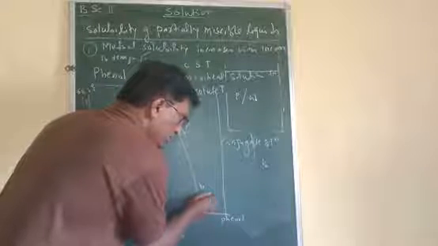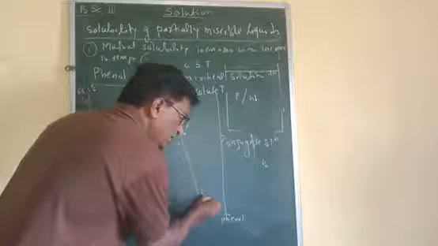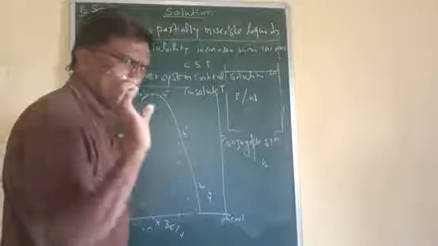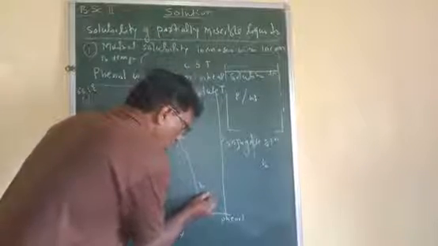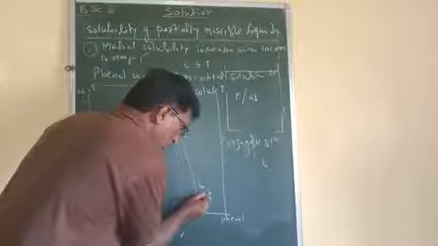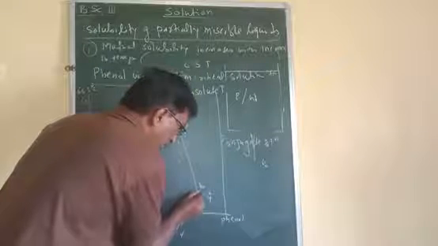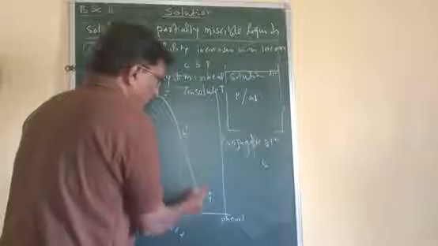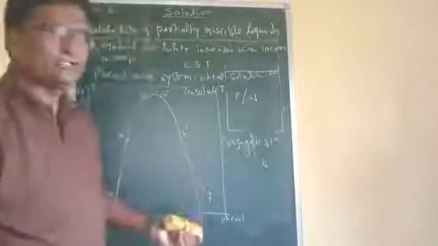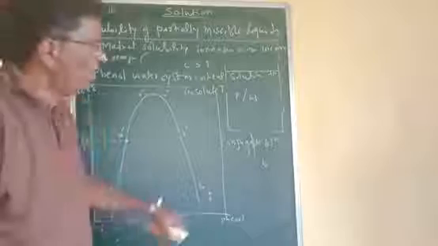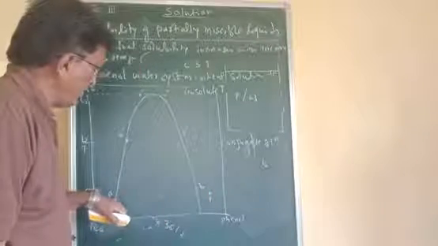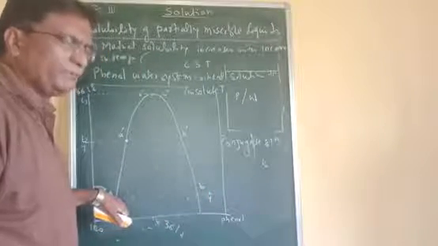Here we will get a homogeneous solution. On adding water, as soon as the system reaches point B on the curve, two layers separate out, and the system becomes partially miscible. The composition of one layer becomes B and the other layer becomes A.